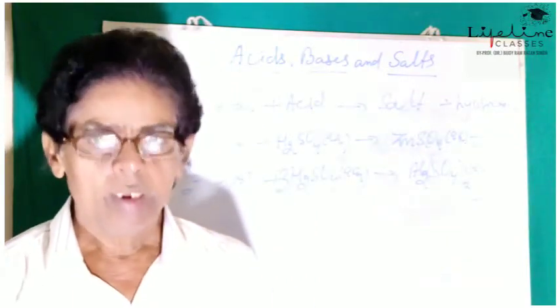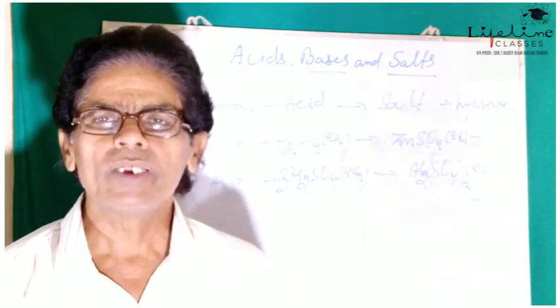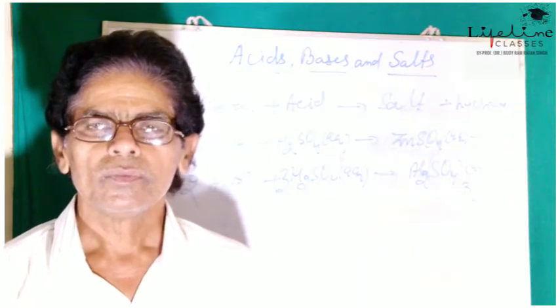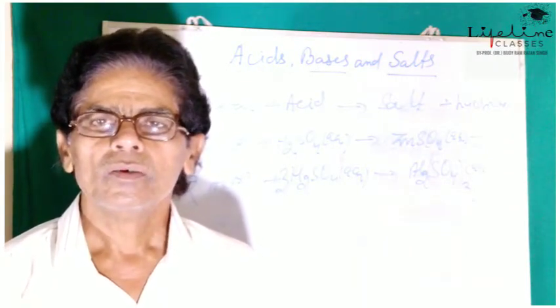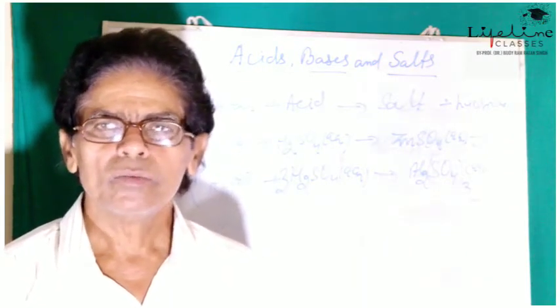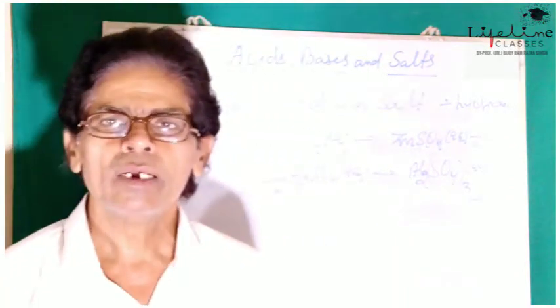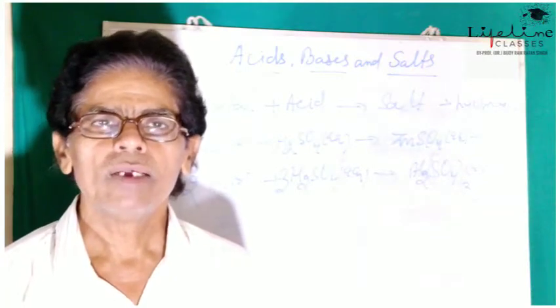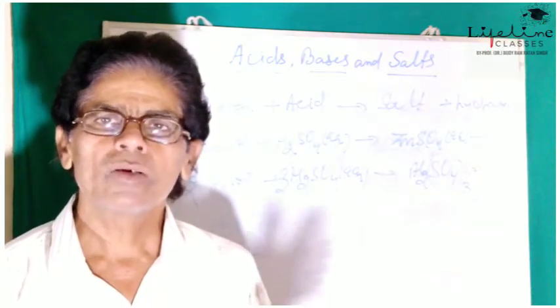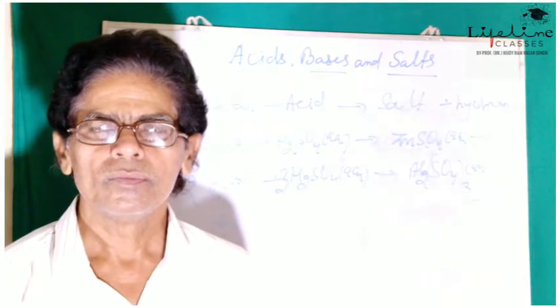But dilute nitric acid has some different features as compared to dilute hydrochloric acid and sulfuric acid. Why? Nitric acid is a strong oxidizing agent.